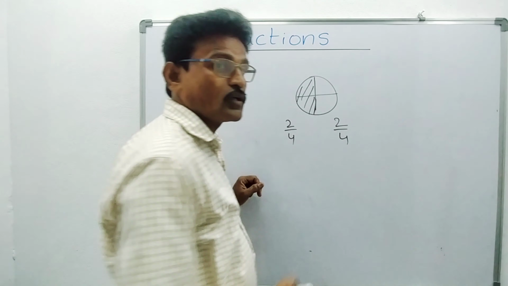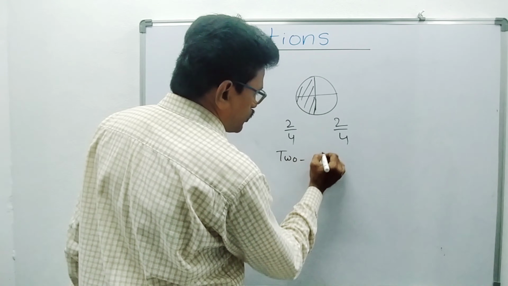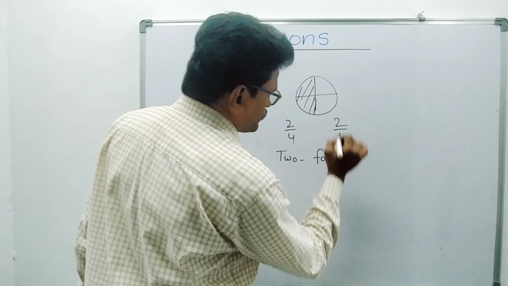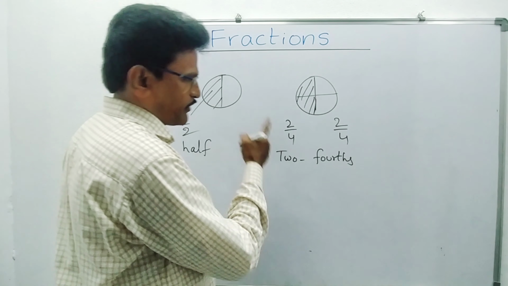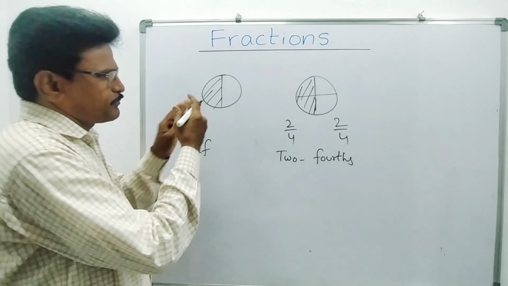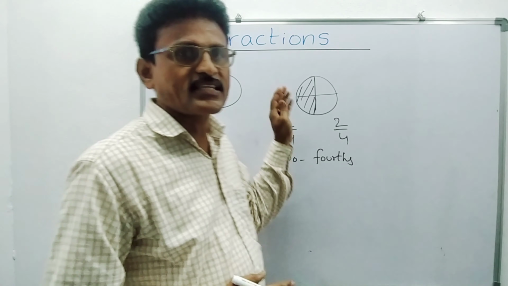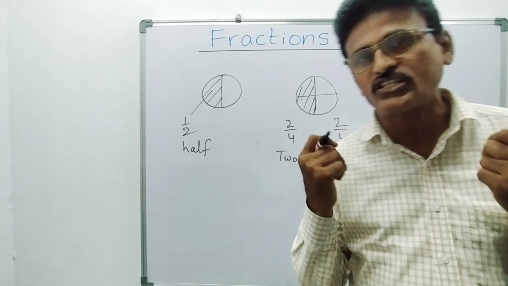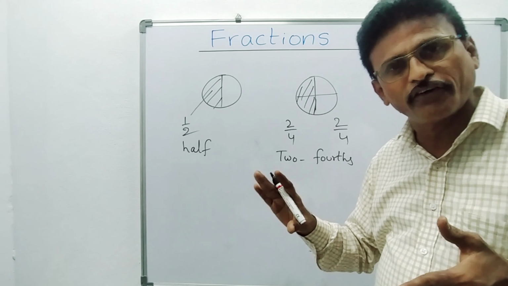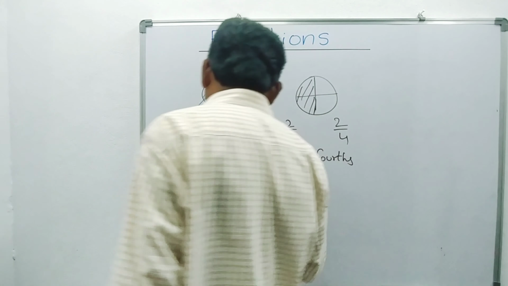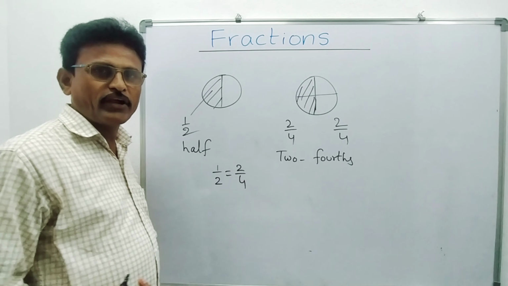Now how to read this one? See students, you have to read 2 by 4. If you observe these two, whatever part you are getting here, in this case also you are getting the same part. Here you are getting half, and here also you are getting half. That means 1 by 2 is nothing but 2 by 4. 1 by 2 is equal to 2 by 4.